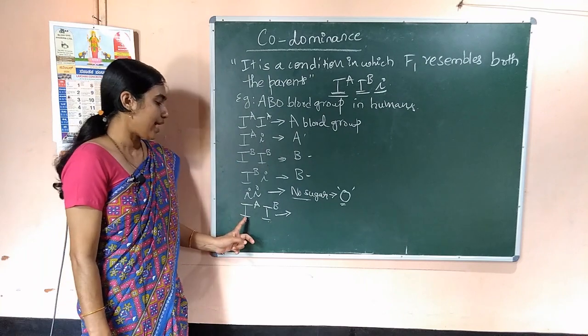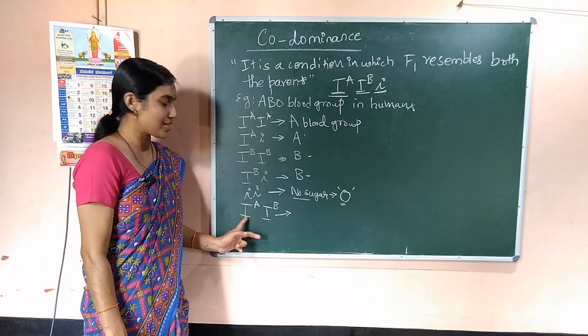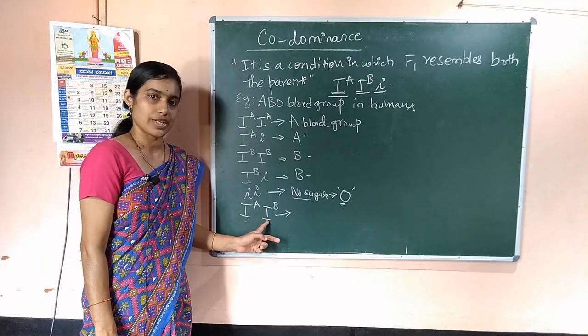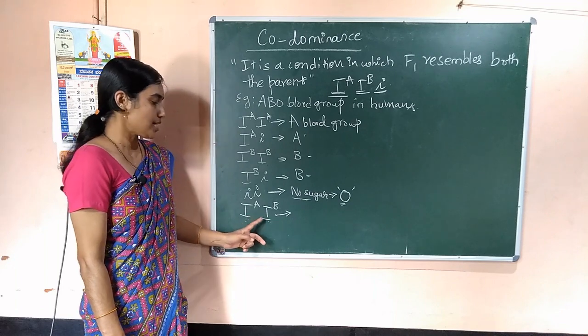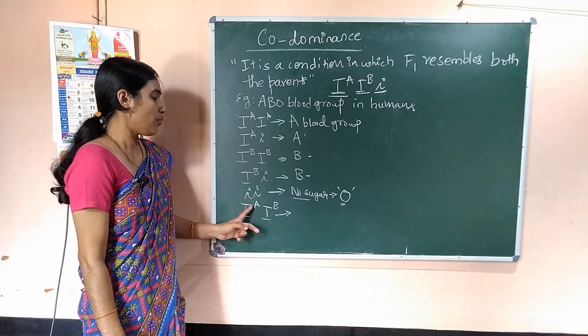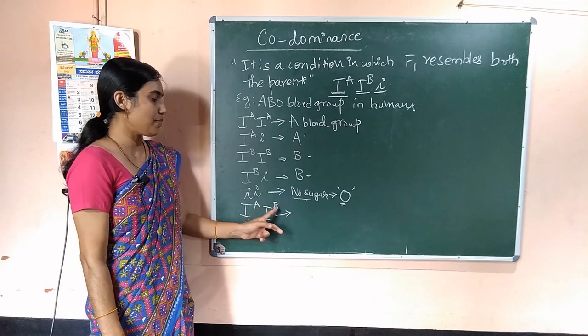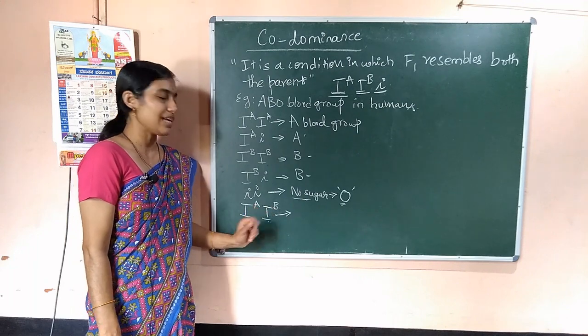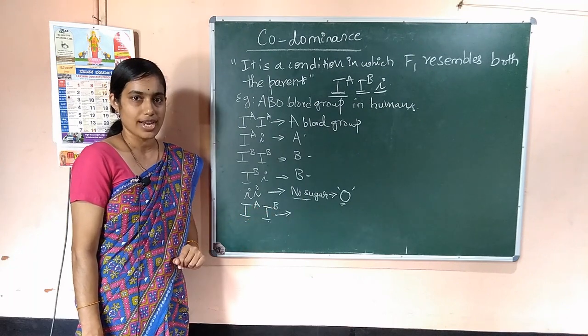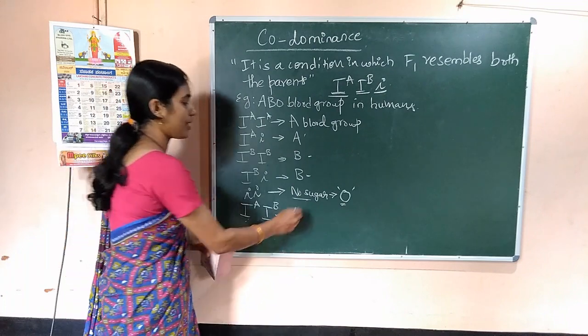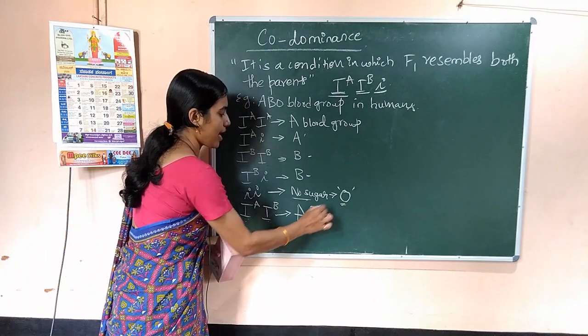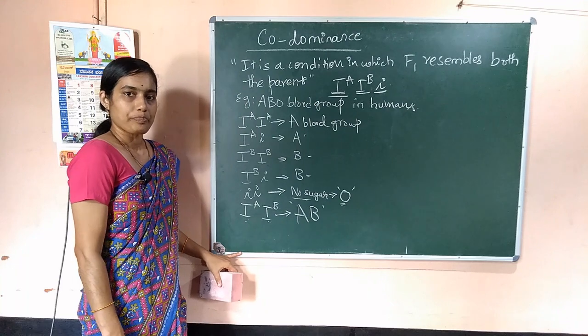That means IA also expresses itself, IB also expresses itself. In this case both the sugars, A type and B type, are produced, right? And this type of blood group is called as AB blood group.